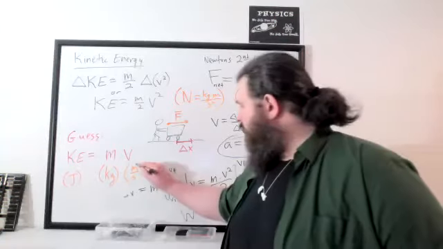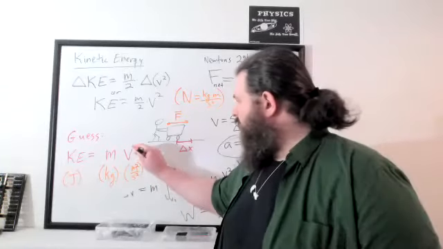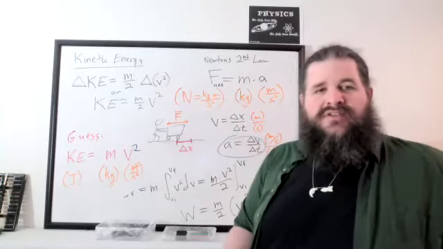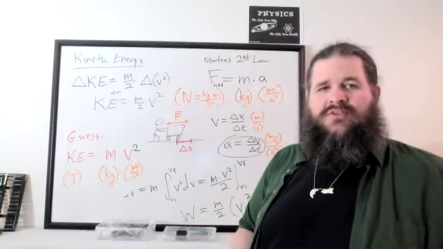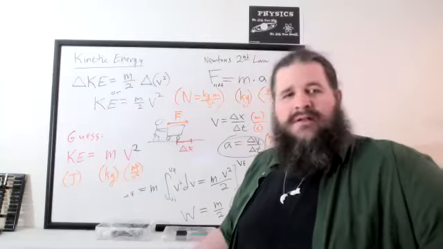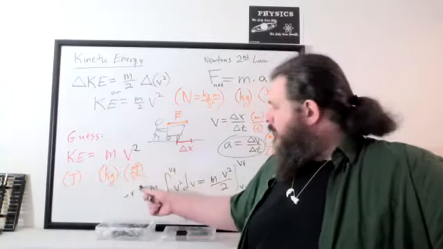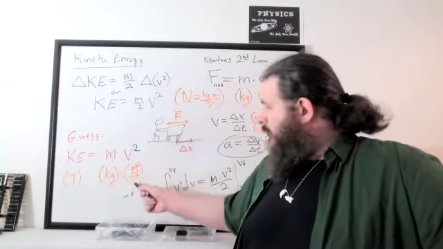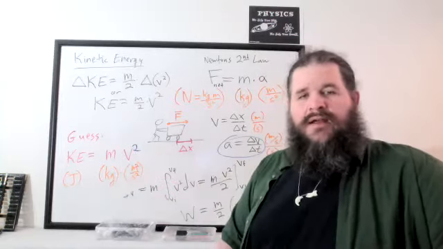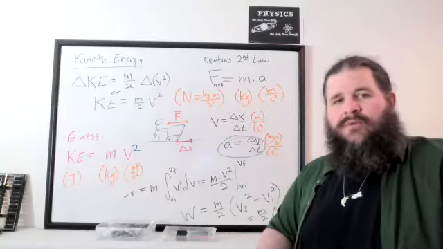Yeah, we need meters squared and seconds squared. We can get that by putting a squared on the velocity. So just based on the idea that the more massive the object, the more work it's going to take to speed it up, and the faster you want it to go, the more work it's going to take, we should expect that kinetic energy is going to depend on mass and velocity. The fact that the units don't work out quite right, we need the squared on the meters and the squared on the seconds, suggests we should square the velocity. So we can get this far just from looking at the units of measurement alone. But what is this formula missing?